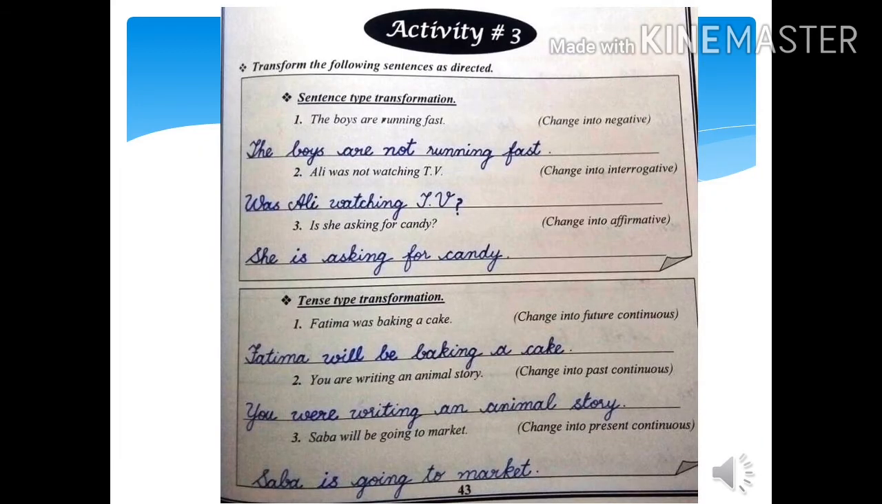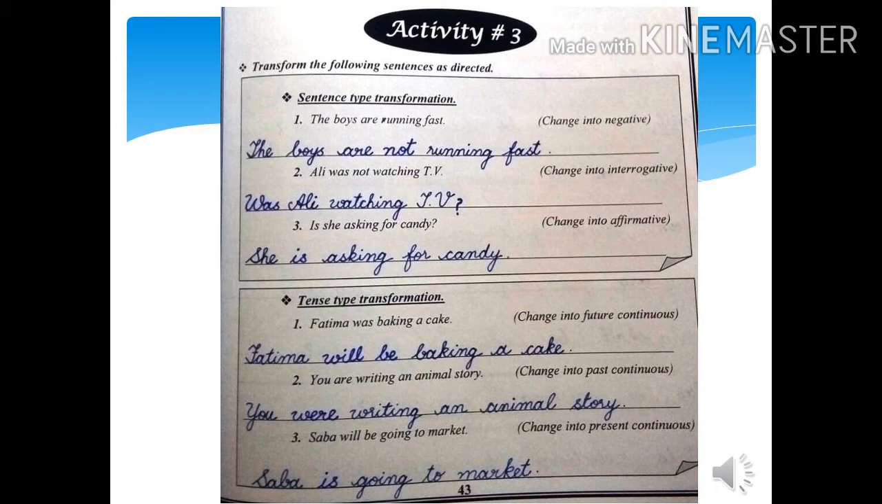Students, you can see the activity number 3 in front of you. And the question is, we have to transform or change the sentences as directed in the bracket. Let me tell you one thing, that we are going to change it according to sentence, tense and number. So let's solve the first category, that is according to the sentence type. So the first sentence is, the boys are running fast. Now we are going to change it into negative. The boys are not running fast.